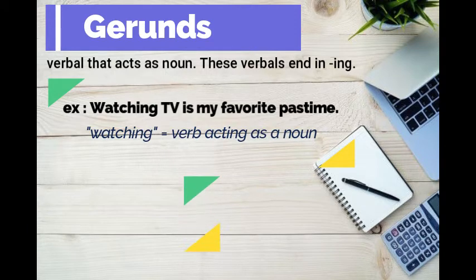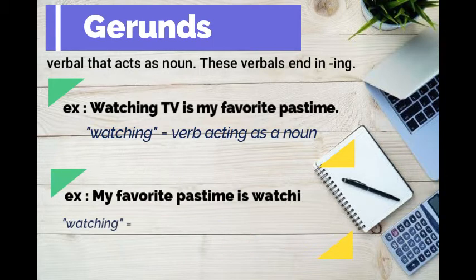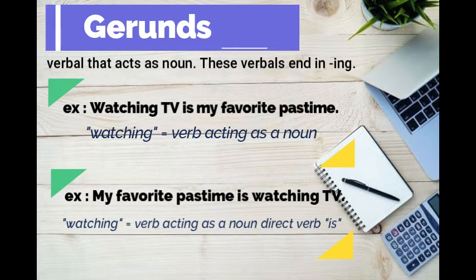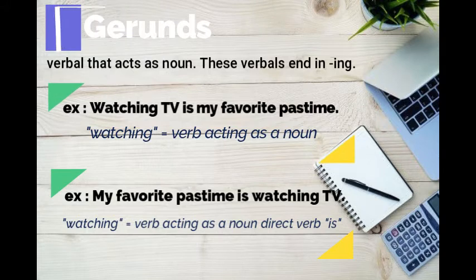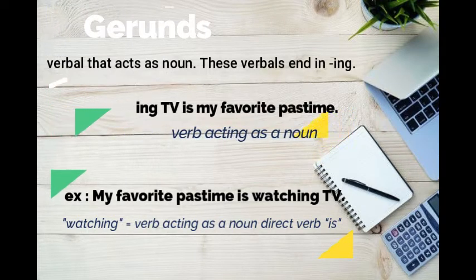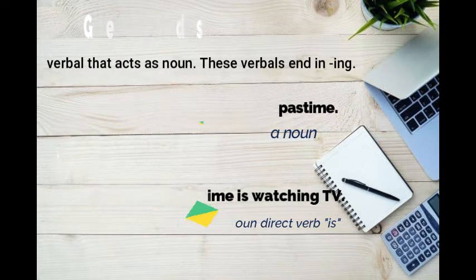Here's another example. My favorite pastime is watching TV. Again, we have watching, a verb acting as a noun. More specifically, it's the direct object of the verb is.